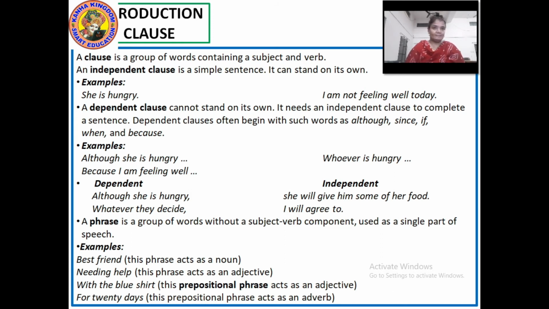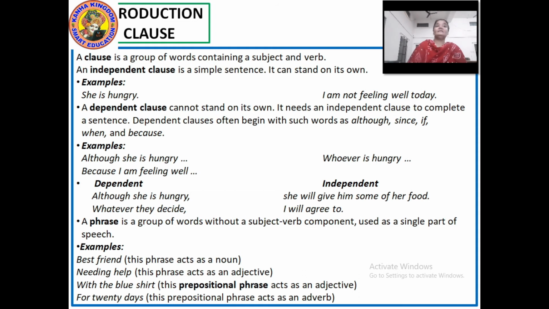You have seen how we joined the dependent clause with the independent clause to make a complete sentence. Okay, a phrase is a group of words without a subject and a verb component, and a clause is a group of words that contains a subject and a verb. Now some examples we'll first read and then we'll move further.